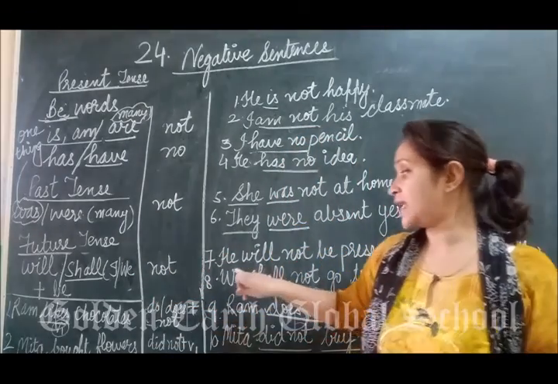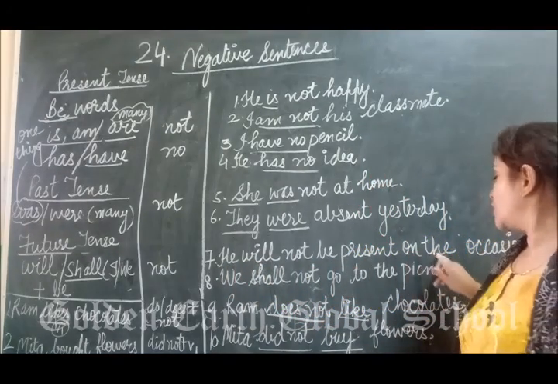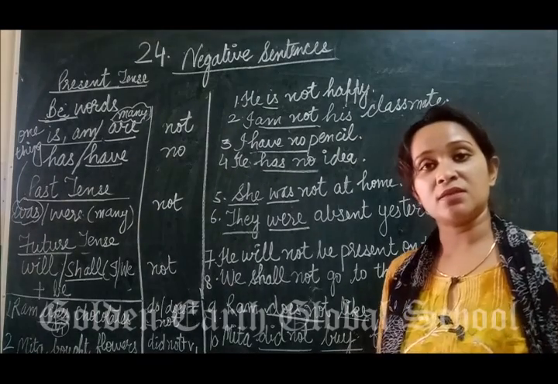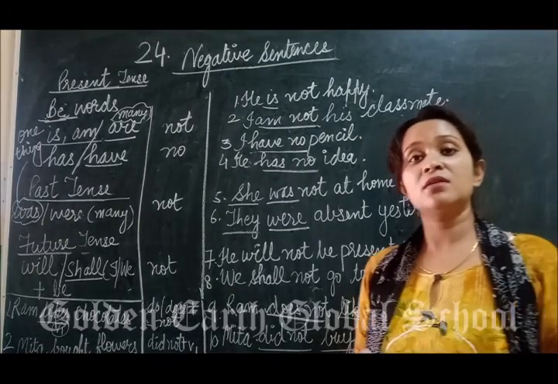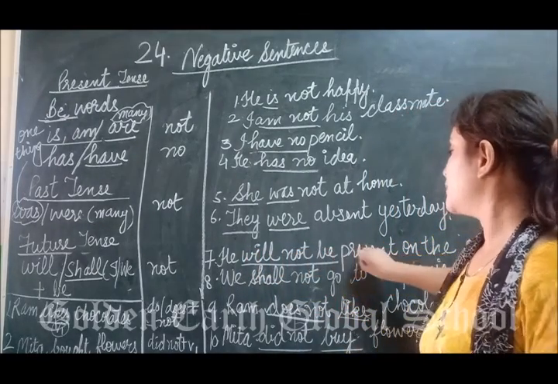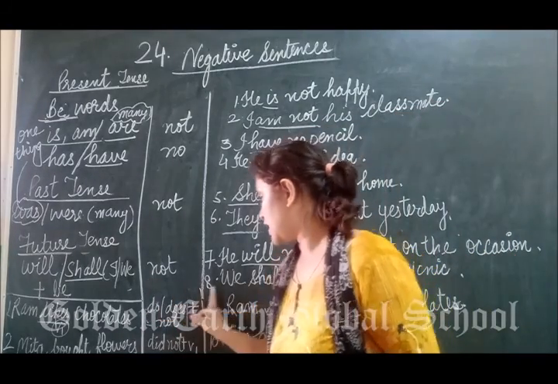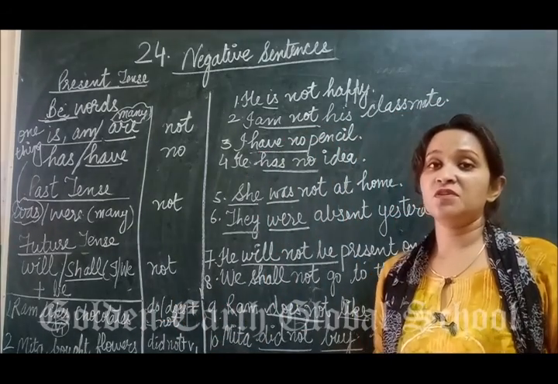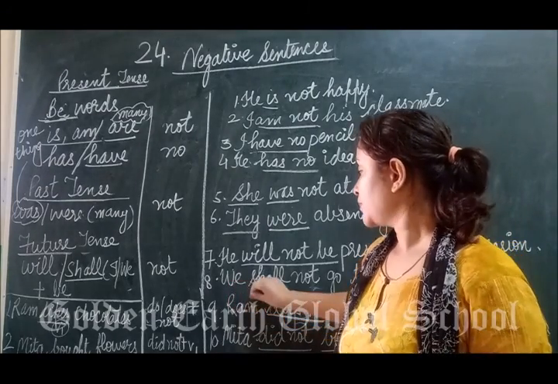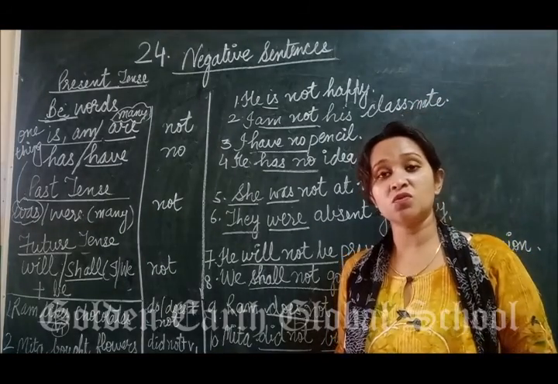Now let's take one example. He will not be present on the occasion. So I have added not with will. Will not be present on the occasion. Next is shall. With I and we we do use shall. We shall not go to the picnic.